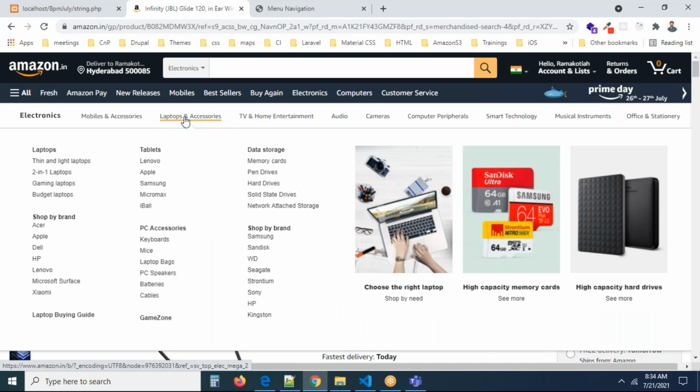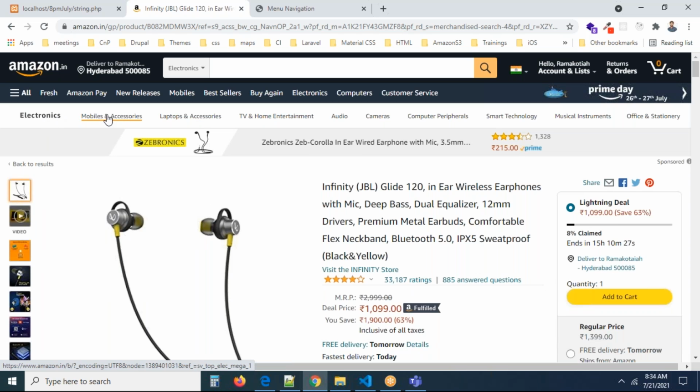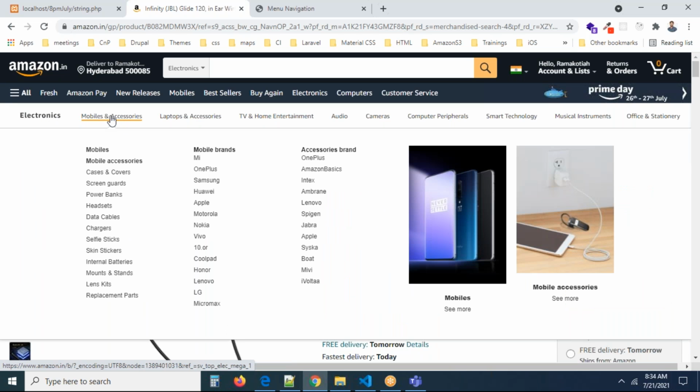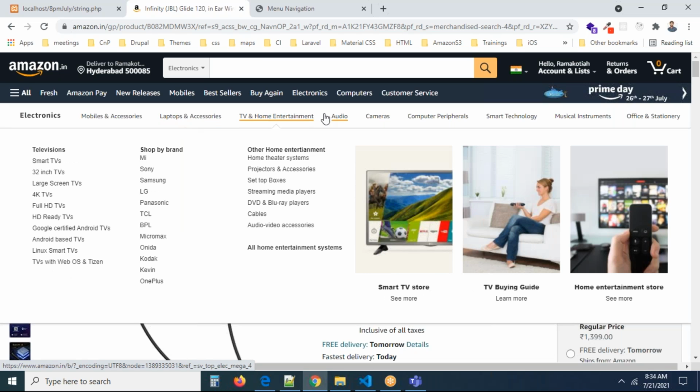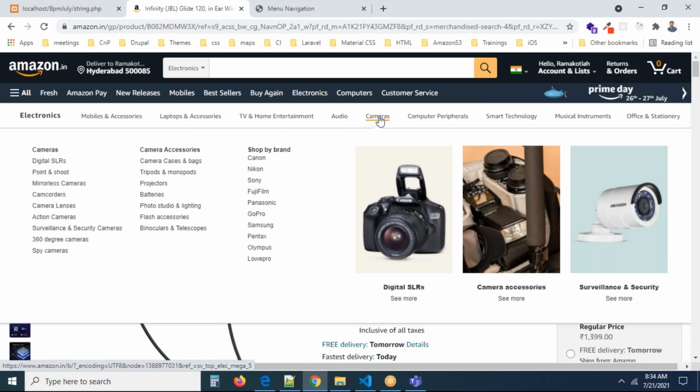Yeah, this is the mega menu. Mega menu means it will occupy, can you see, guys, when I'm hovering, this is coming exactly. This is called a mega menu. If it occupies the complete page, that is called a mega menu. We will teach you this also. At least 2-3 mega menus we have to create.